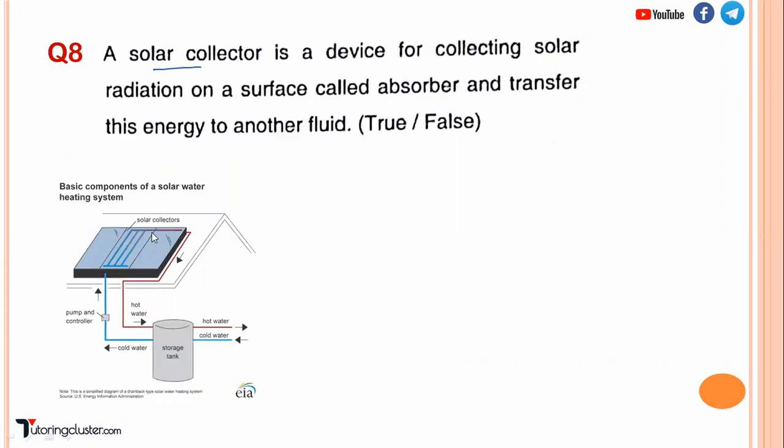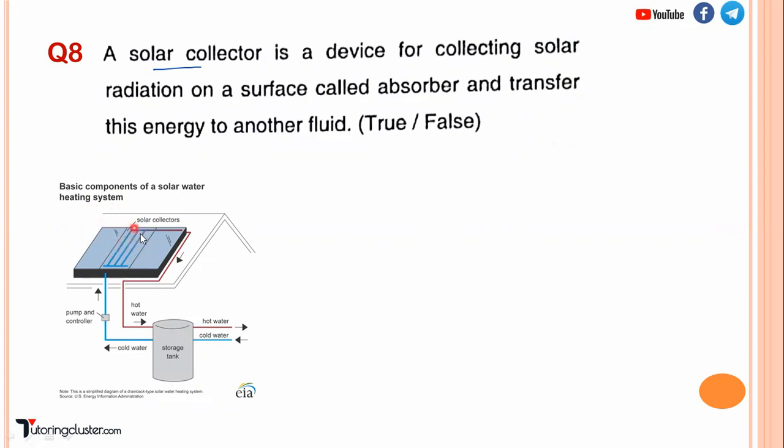So this is basically a solar collector. Okay, so I have shown you the basic components of a solar water heating system. So this solar collector, what is the function? It is going to collect whatever solar energy is going to fall on it, and from the storage tank, the cold water gets pumped into these tubes.